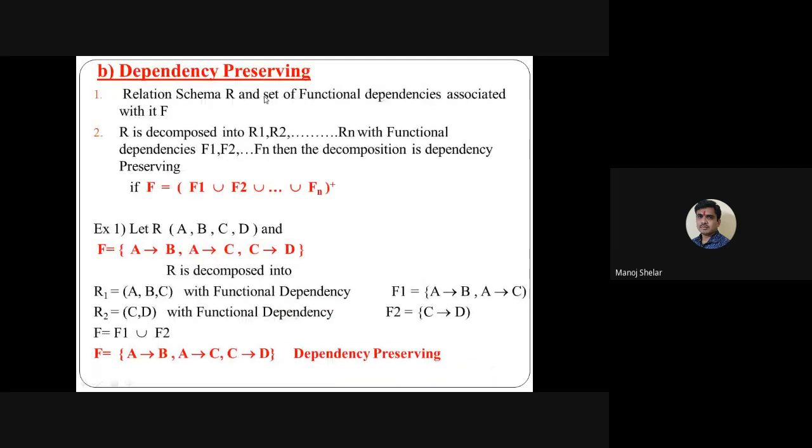First is lossless join decomposition. Second is dependency preserving. It is very easy. R is the main relation.